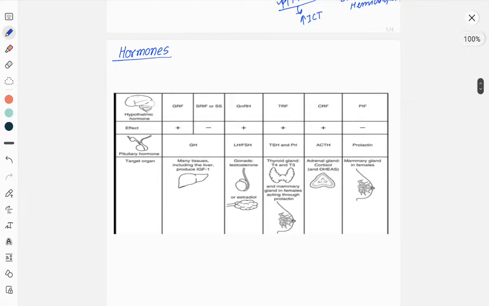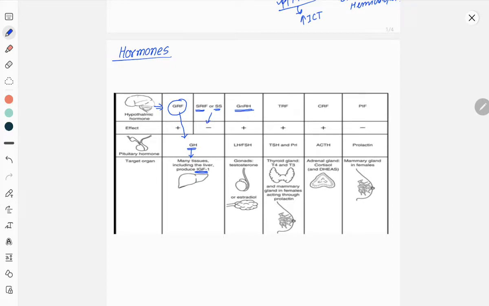I have discussed this table. These are hypothalamic hormones. Growth hormone releasing factor will stimulate growth hormone release from the pituitary. This will stimulate the liver to produce insulin like growth factor 1. Somatotropin release inhibiting factor, or somatostatin, will inhibit growth hormone release from the pituitary.